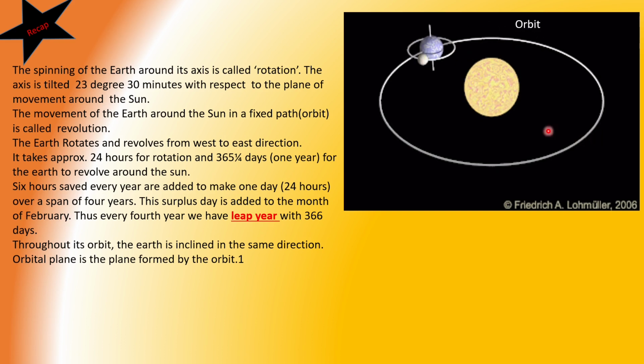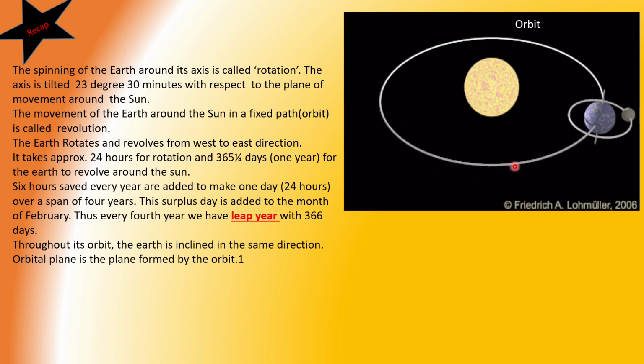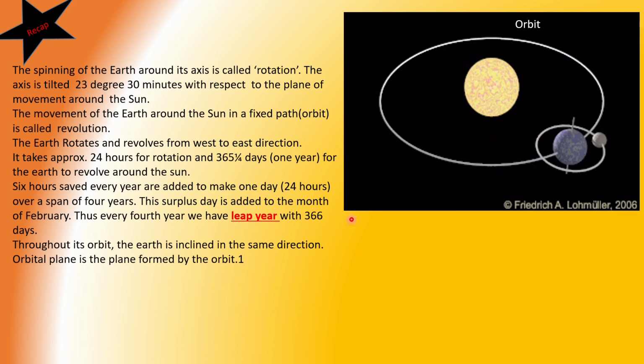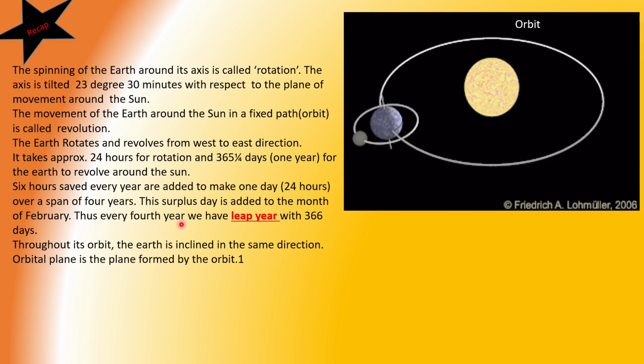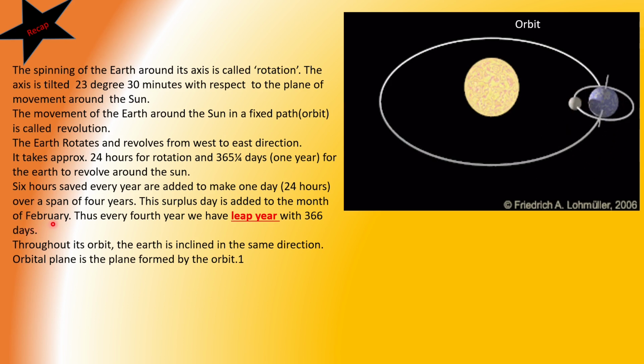It takes approximately 24 hours for rotation and 365 1/4 days, that is approximately 1 year, for the Earth to revolve around the Sun. 6 hours saved every year are added to make 1 day, that is 24 hours, over a span of 4 years. This surplus day is added to the month of February. Thus, every 4th year we have leap year with 366 days, and February will have 29 days.